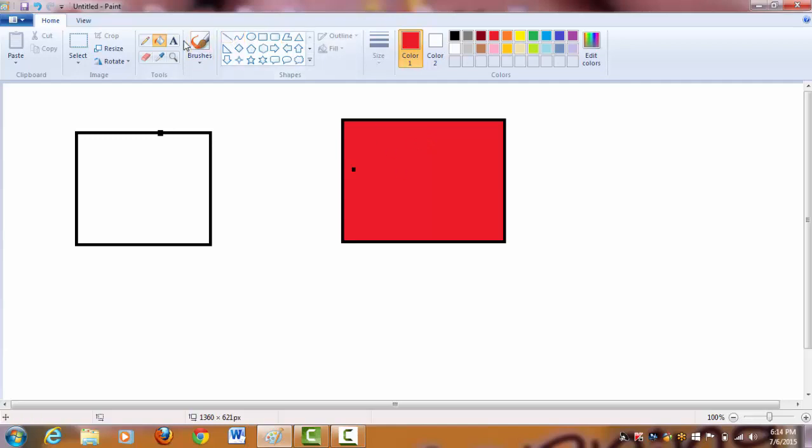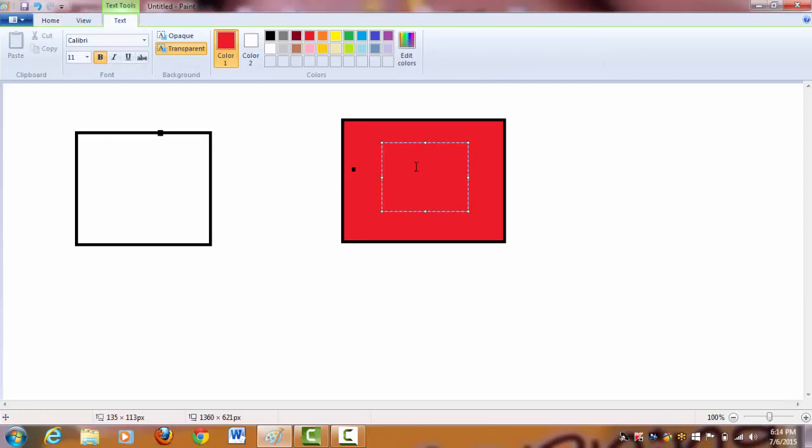For better understanding, I'm coloring this server. So this is the server now, and this is our client.